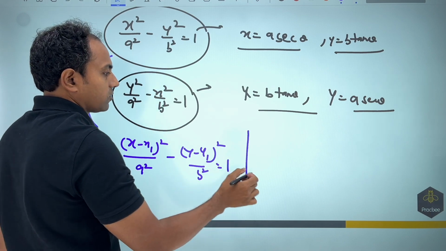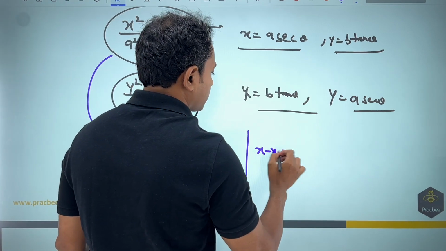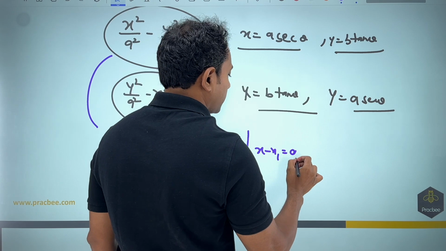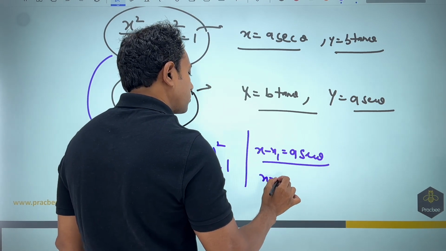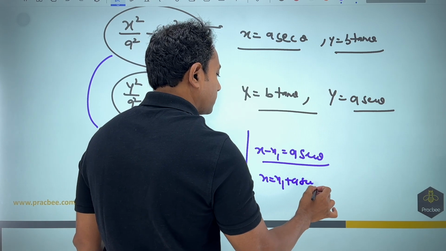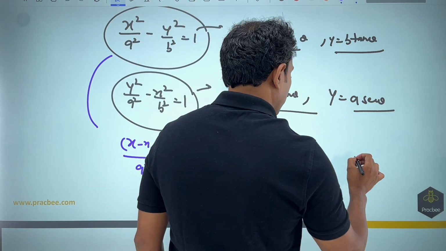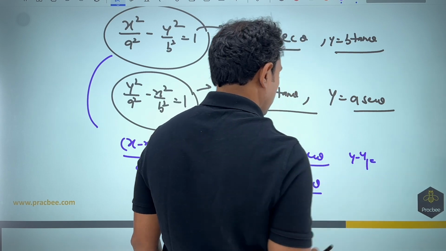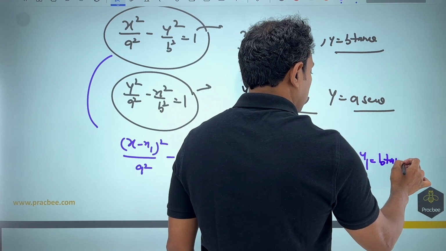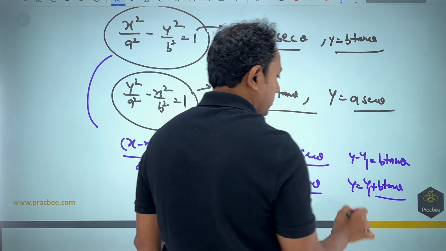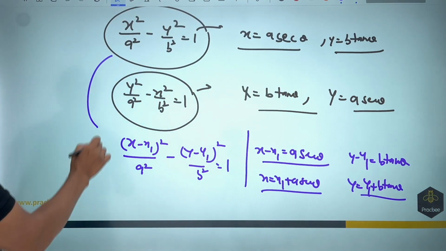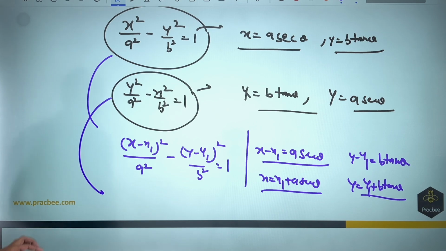The answer will have x minus x1 in place of x and it will become x minus x1 equals a sec theta. So the value of x comes out to be x1 plus a sec theta. And similarly for the y coordinate, y minus y1 is equal to b tan theta. So y will also become y1 plus b tan theta. Now here a very important thing to notice would be that we can do the same thing in this case also. So this I am not writing, I think you will be able to get it.